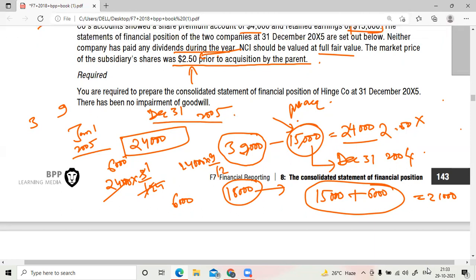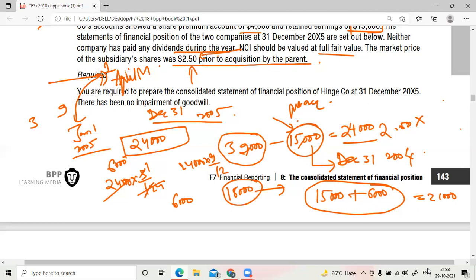Yes, sir. But again, there is a division here, no? The division is made because of the April month, because the parent acquired the subsidiary in the month of April, correct? 1st April. Again, from January 1st to April 1st, you will be having the 3 months time.